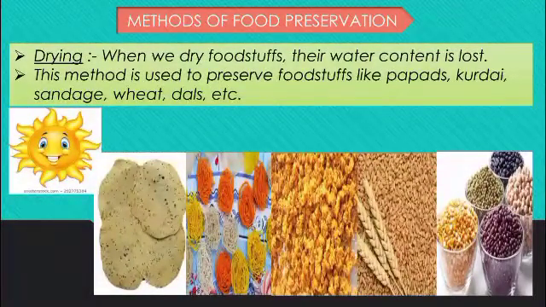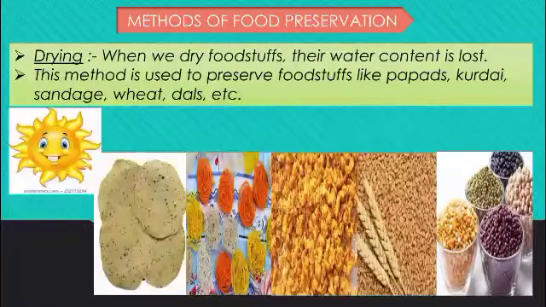You know that the sun gives us heat, light, brightness and so on, and it also provides a kind of source of energy. So when we dry foodstuffs, the water content in them is lost, and the loss of water helps the food to be preserved for a longer period of time. This method is used to preserve foodstuffs like papad, kurdai, sandge, wheat, dals, pulses and so on.